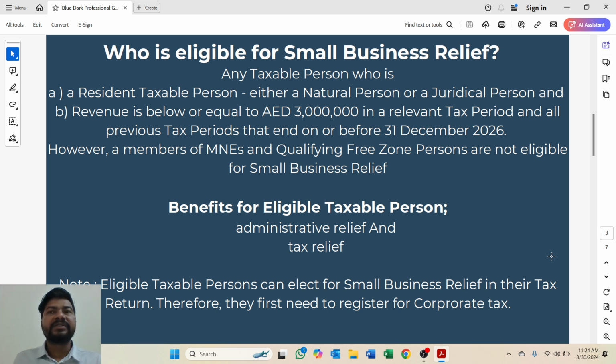Also, one more thing to note here is that you have to choose each year. Suppose in 2025 you also want to choose, then in the 2025 return you have to choose again. It is not like if you choose for 2024, then you don't need to choose for 2025 or 2026. No, it's not like that. You have to choose each year. It means this election for small business relief is only valid for one tax period.